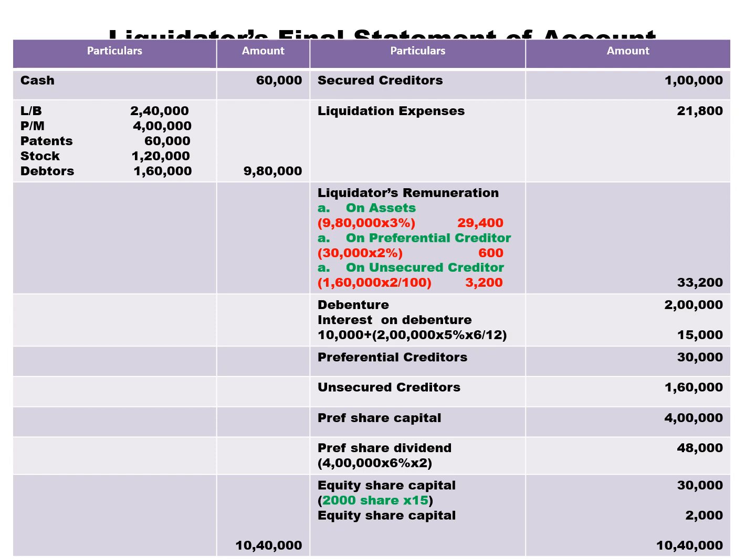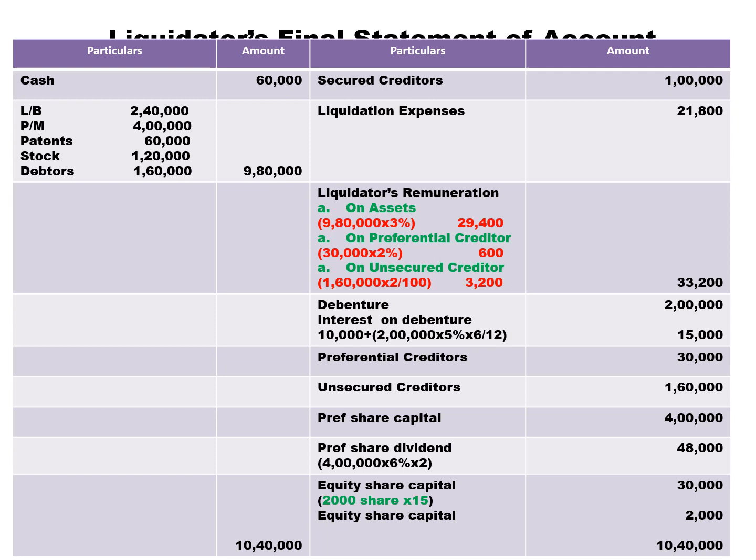So on unsecured creditors we calculate remuneration 1,60,000 into 2 divided by 100. We get 3,200. Then total remuneration will be 3,200 plus 600 plus 29,400. Total remuneration is 33,200. After unsecured creditors, we need to pay preference capital 4 lakh.